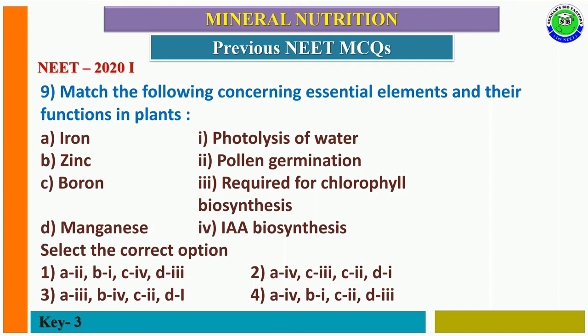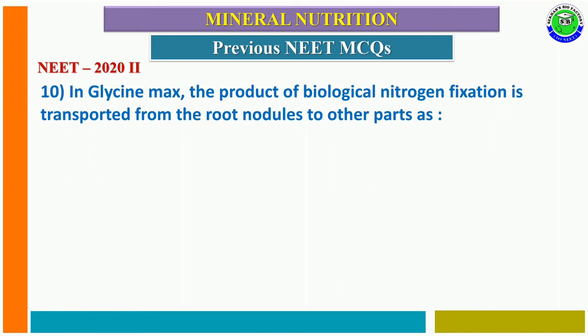In this, the correct answer is third option because iron is needed for chlorophyll biosynthesis. Zinc is needed for IAA auxin biosynthesis, boron is needed for pollen germination, and manganese is required for photolysis of water in photosynthesis.